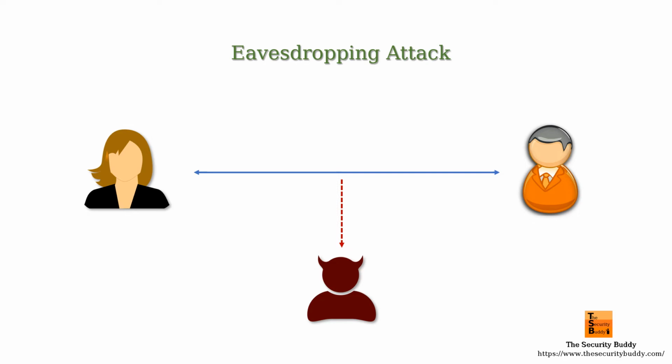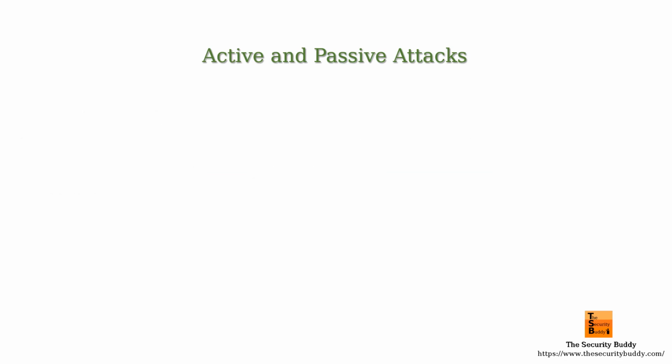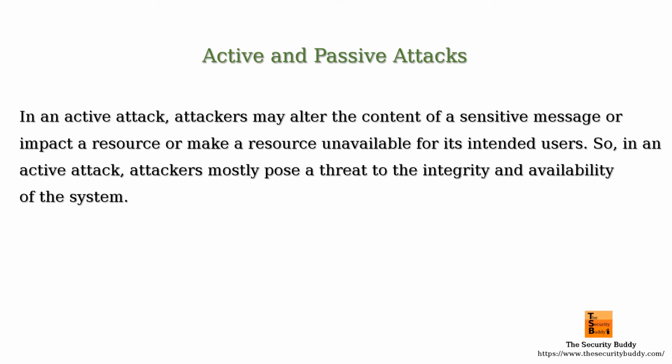In an active attack, attackers may alter the content of a sensitive message or impact a resource or make a resource unavailable for its intended users. So, in an active attack, attackers mostly pose a threat to the integrity and availability of the system.